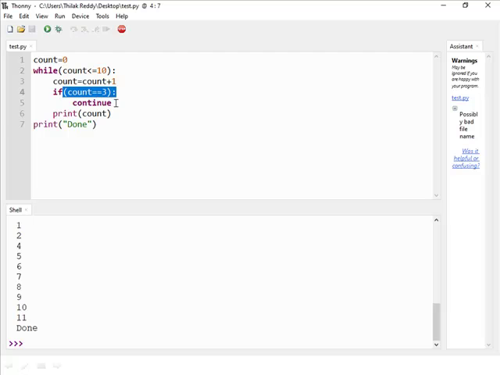So it enters into the if block, and the continue statement will skip the remaining statements just below the continue statement, and it continues with the next iteration. So in the next iterations, the count values are 4, 5, 6, 7, 8, 9, 10 and 11. So this will be the output. So that's all about the continue statement. Now let us understand the pass statement.